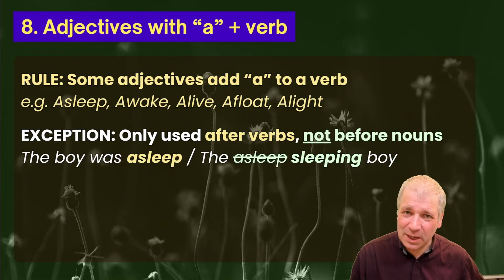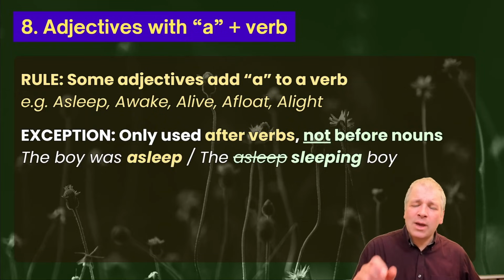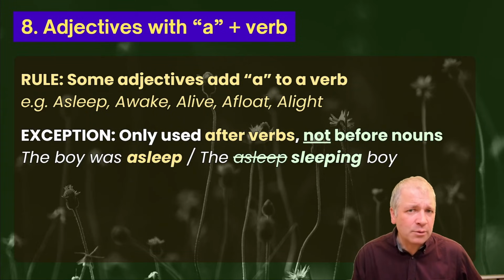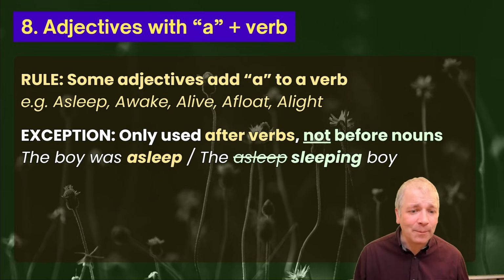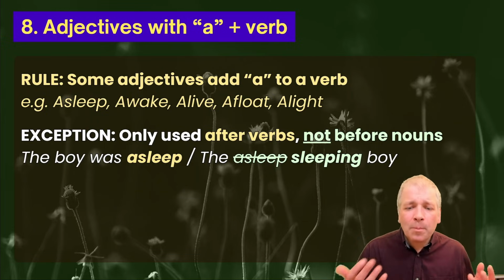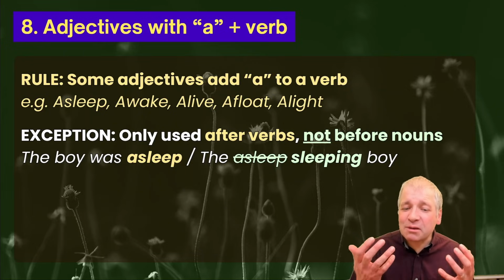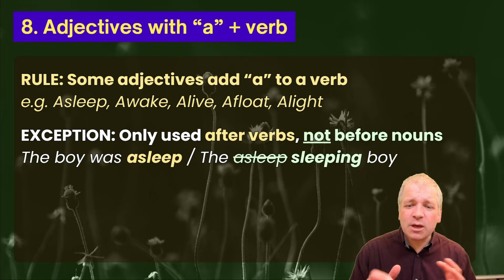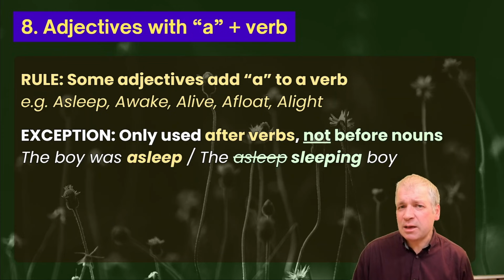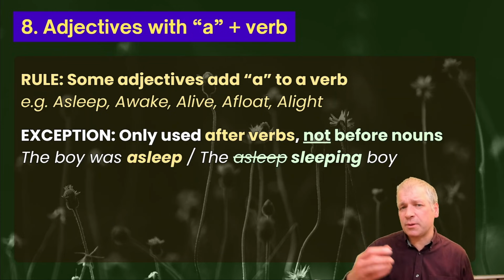Something odd happens with these adjectives because we only use these particular adjectives after verbs, but we don't use them before nouns. Compare. The boy was asleep. Here, asleep is a complement describing the boy. The verb is was, asleep comes after was. But we can't say the asleep boy. We need to use another adjective if we're going to describe boy. And we could say sleeping boy. Sleeping here describes the boy.